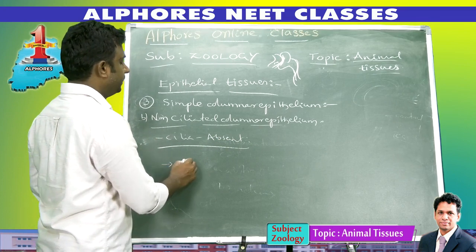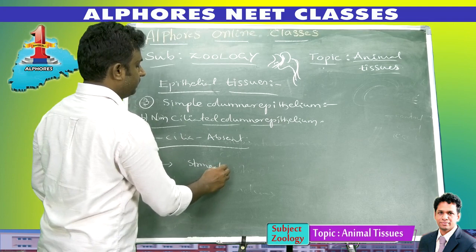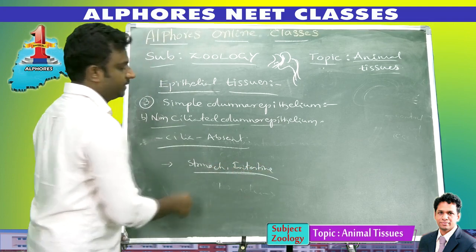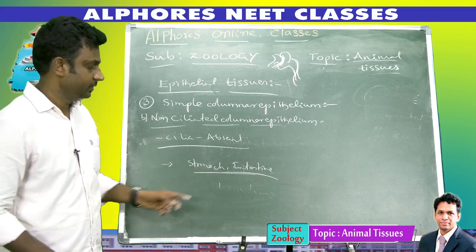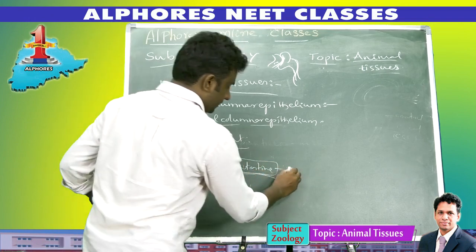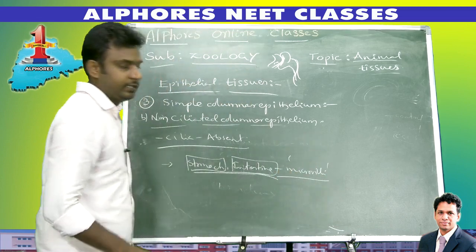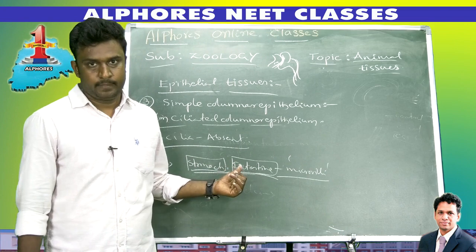Non-ciliated epithelium is present in the stomach and intestine, without cilia. The wall of the stomach and the wall of the intestine, with microvilli. Microvilli are useful for increasing the surface area. That is the location of non-ciliated columnar epithelium.